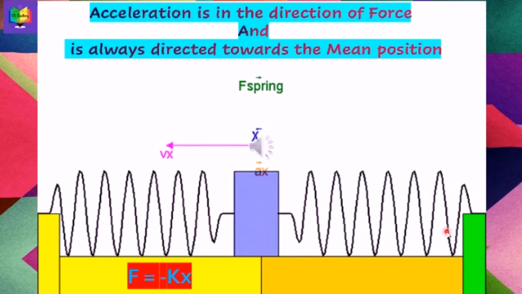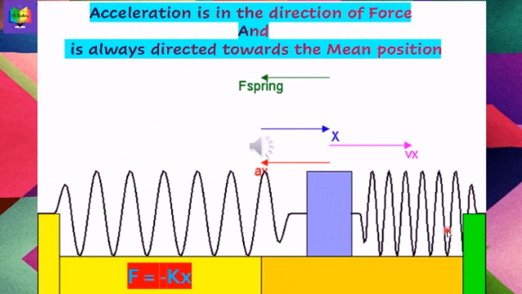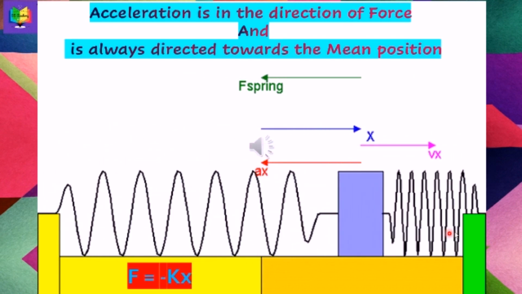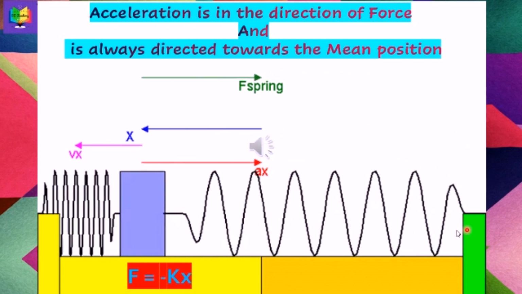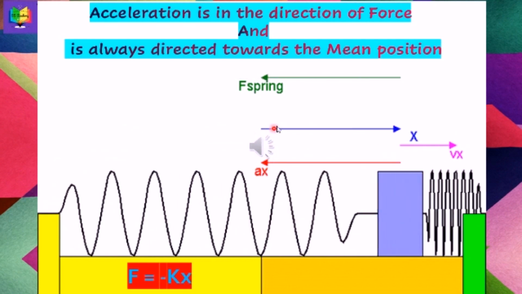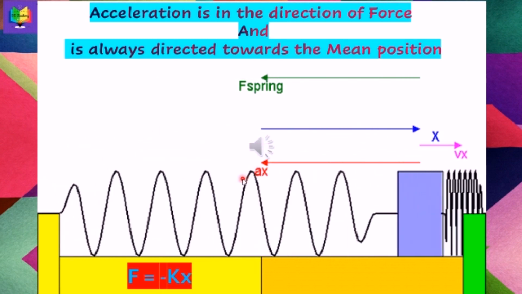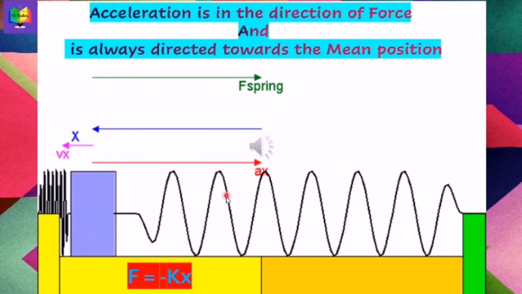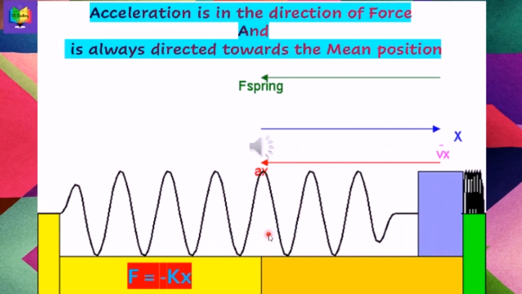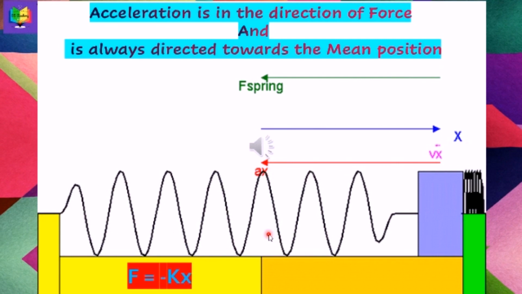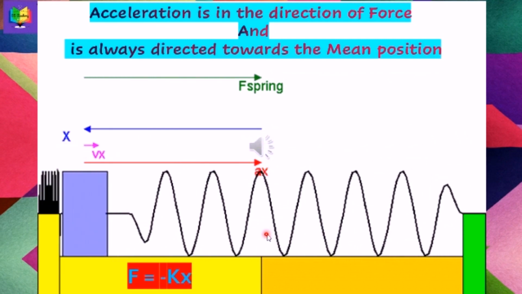At extreme position, force is greatest, and from Newton's second law of motion, we know that force is proportional to acceleration. So at extreme position, acceleration is greatest as well and is always directed towards the mean position or equilibrium position. At mean or equilibrium position, acceleration is 0 and velocity has maximum value.